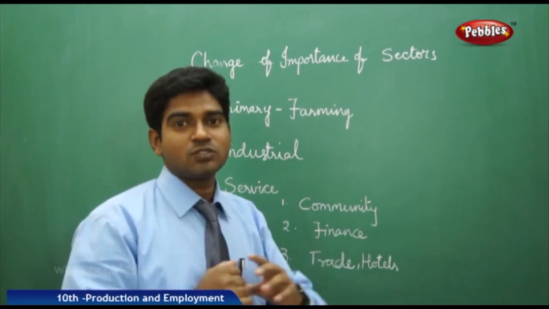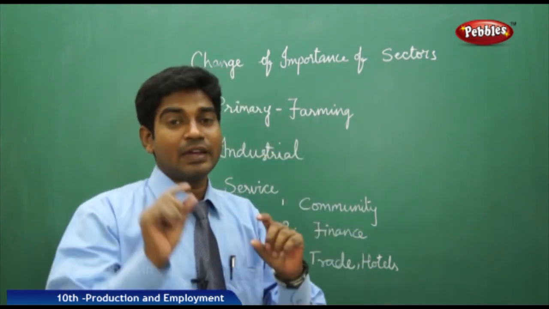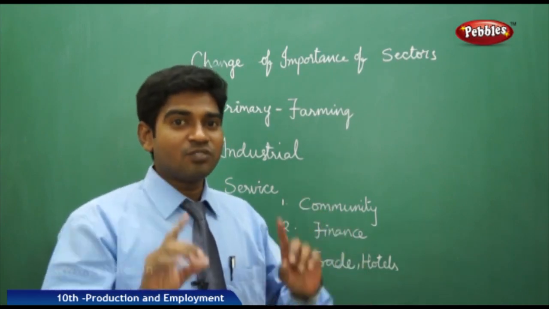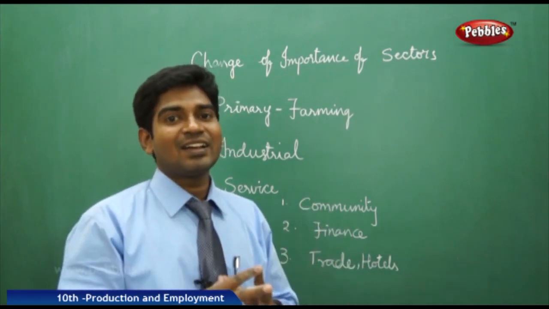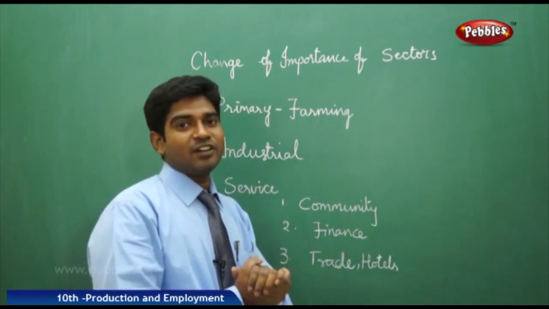If you see America or Australia, the number of people depending on agriculture is less than 5. Literally the number is less than 5. In our country, in every 100 people, you find at least 60 people depending on the agricultural sector. Now the service sector is again redivided into 3 categories.